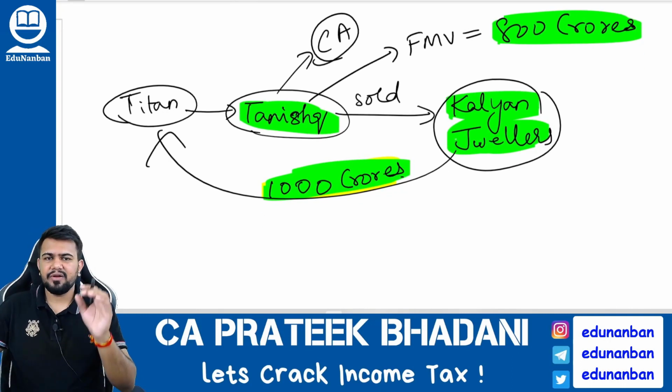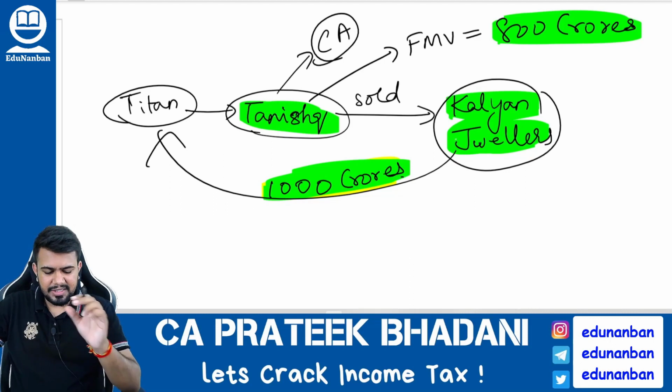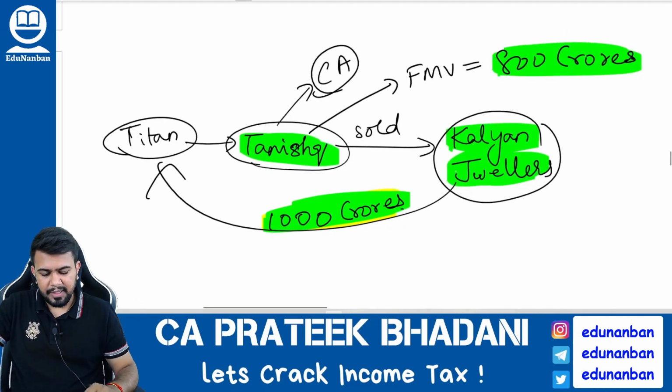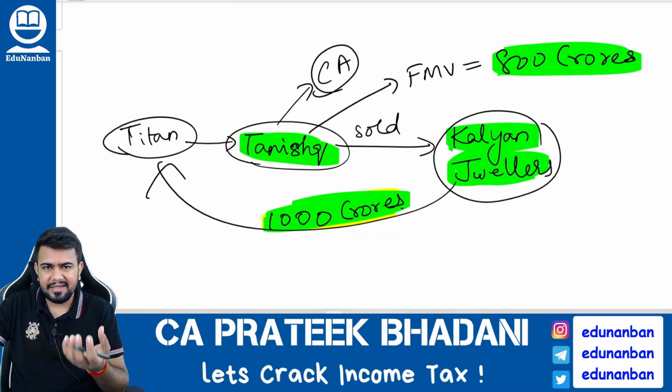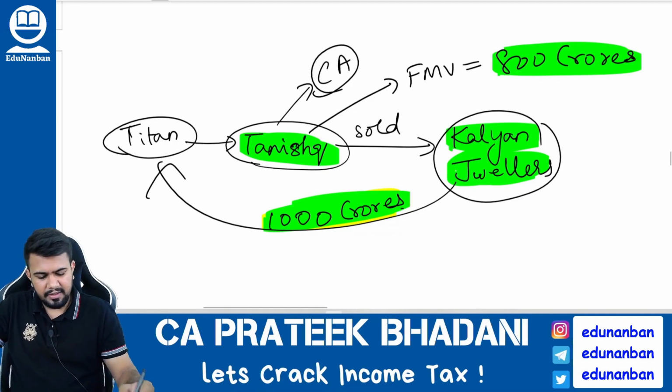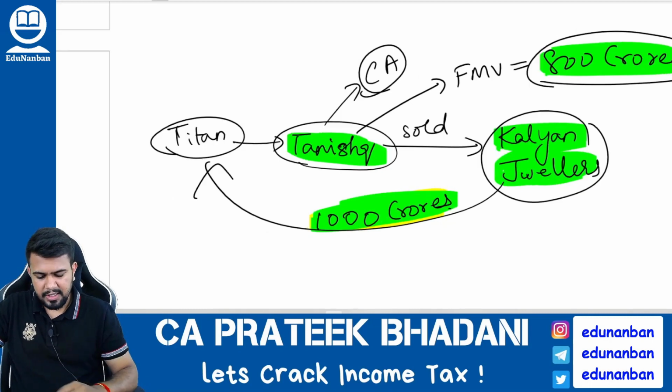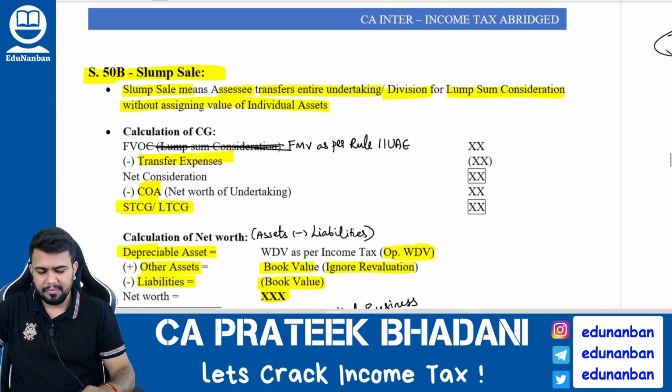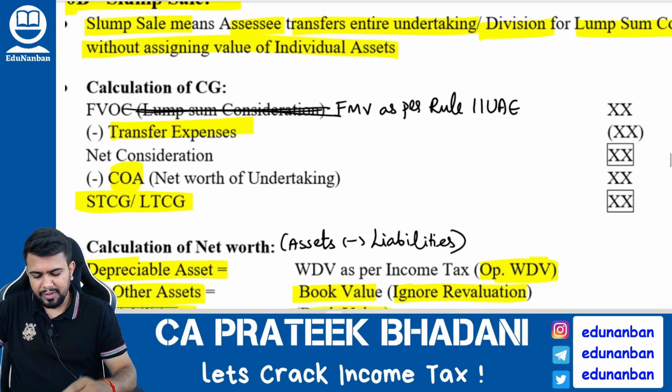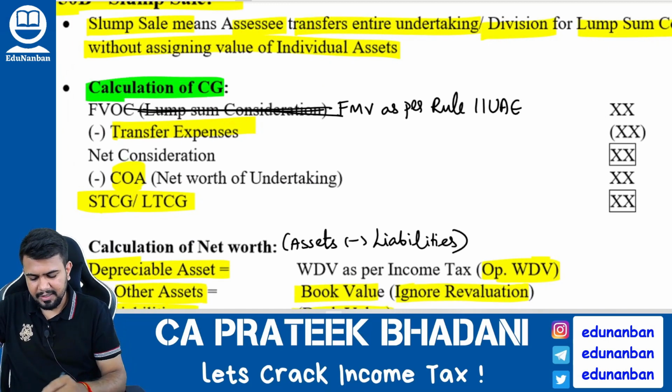Titan has a brand called Tanishq. This brand of Tanishq it is selling to Kalyan Jewelers for 1000 crores. But the value of the assets that are there in Tanishq is 800 crores. This type of transaction is called a slump sale. Now, how to calculate the capital gain in case of a slump sale?